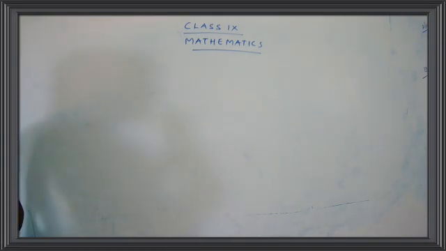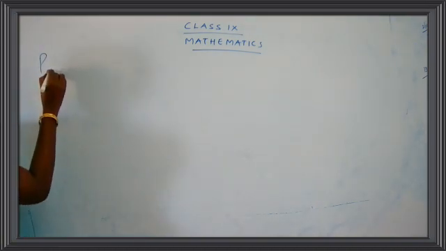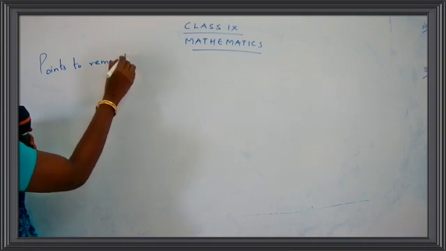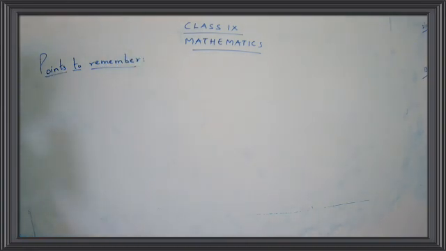Write down the date and the day. Write down your classwork. Write down today's date and day. Give the heading as points to remember. Have you taken down the heading, children? Okay. Now just put your pens down.